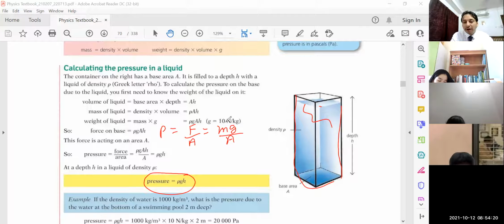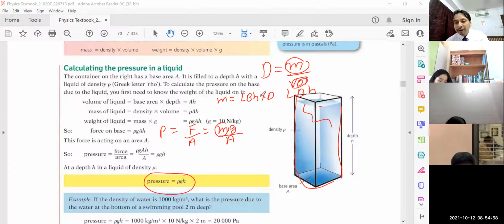Now, children, for mass, I know a very famous equation that we studied in chapter number 1, density. Let me write d. Density is given by mass divided by volume. Can you recall this equation, children, from chapter number 1? Density is mass divided by volume. The volume of this cuboid is L B H. And I need mass, so mass will be density multiplied by L B H. So m is equal to L B H, volume, multiplied by density.